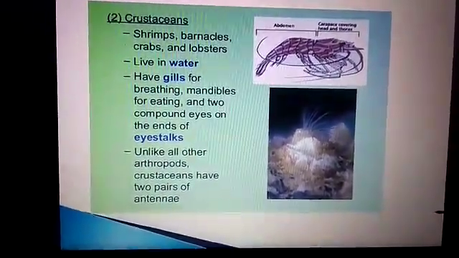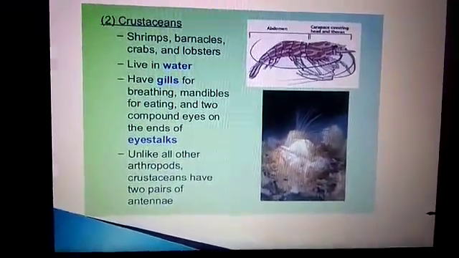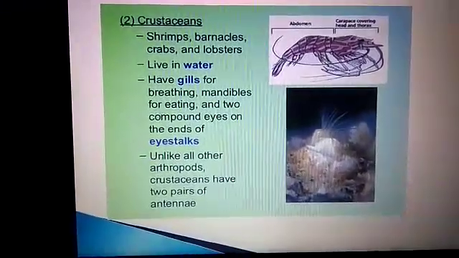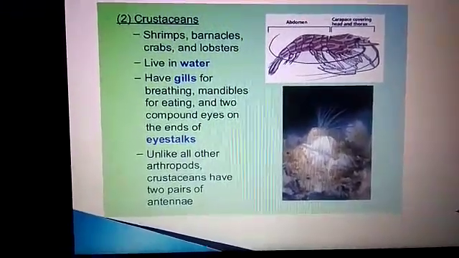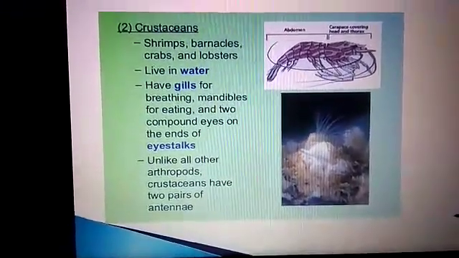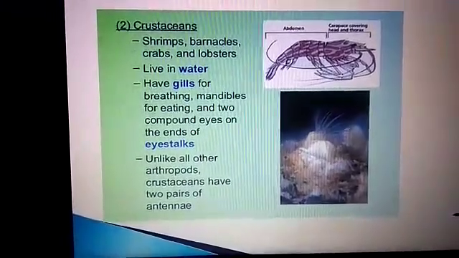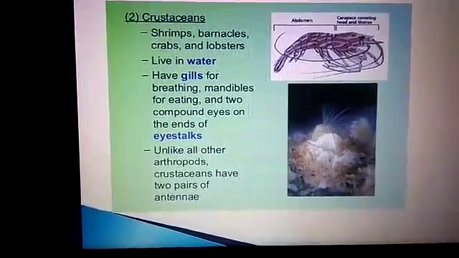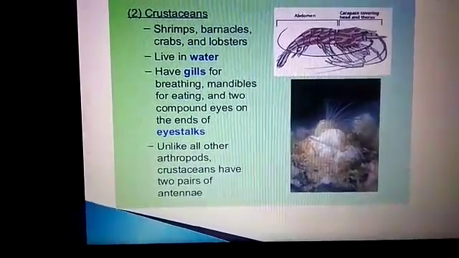They live in water and they have gills for breathing, mandibles for eating and 2 compound eyes on the ends of eye stalks. Unlike all other arthropods, crustaceans have 2 pairs of antennae, and 3 pairs of jaws, and a pair of pincers.